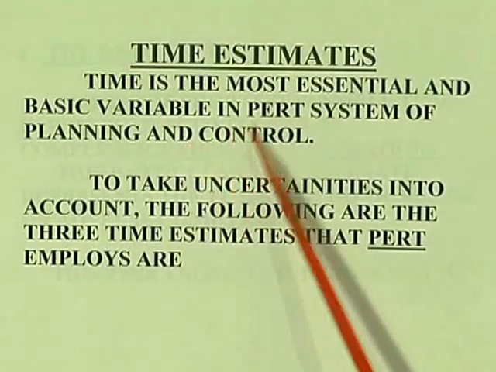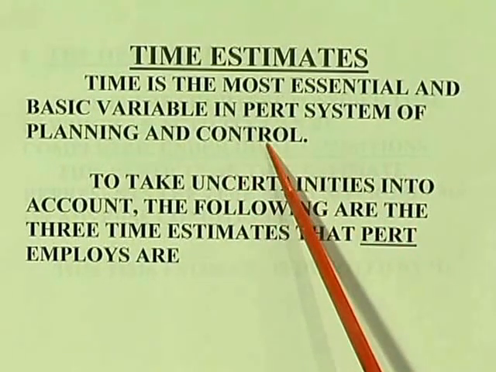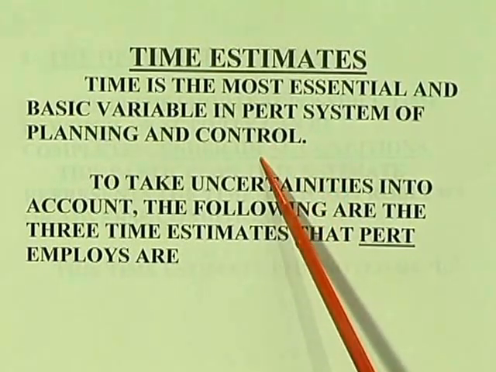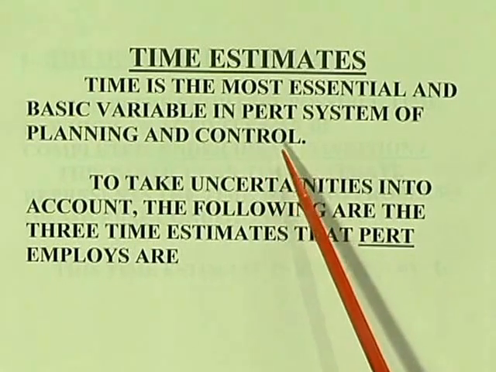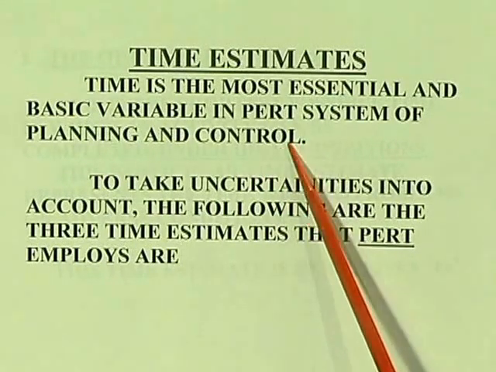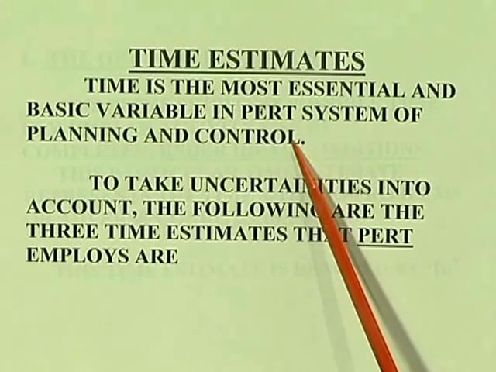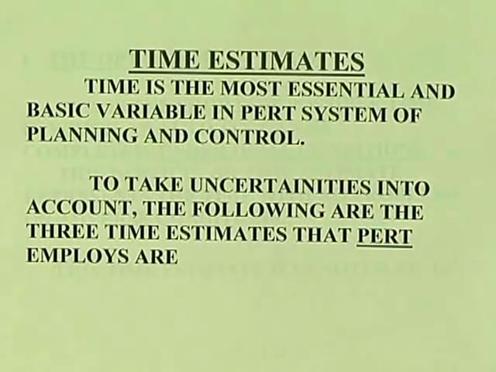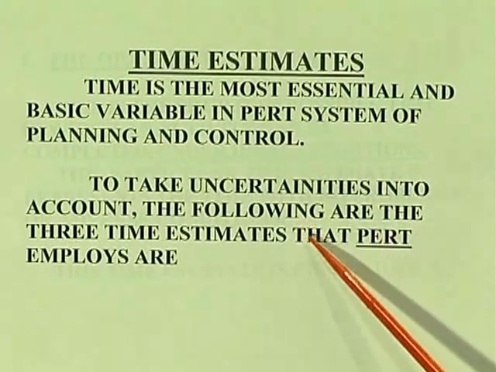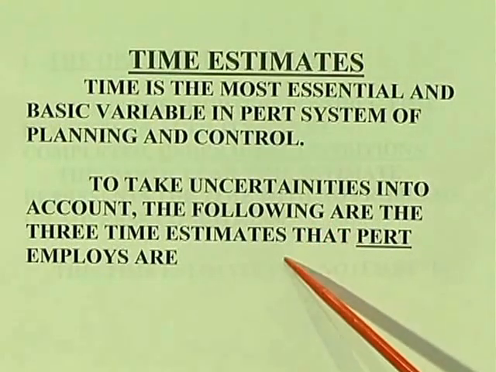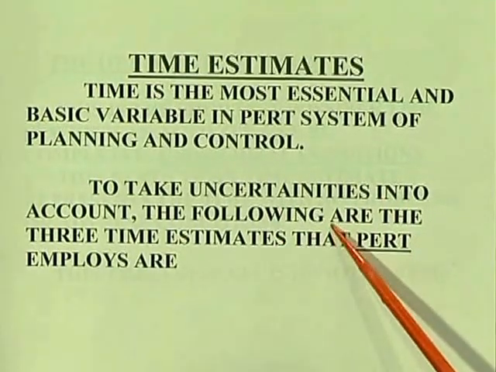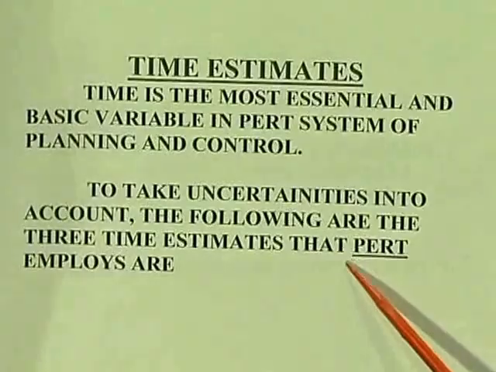Time is the most essential and basic variable in the PERT system of planning and control. In PERT we go for planning and control, where event orientation is there, quality is important, not the time and not the cost. So, there we have to go for a particular start of the event and a particular end of the event, and the start and end timings should also be given. To take uncertainties into account, the following are the three time estimates that PERT employs.